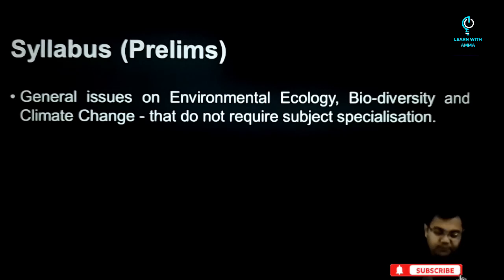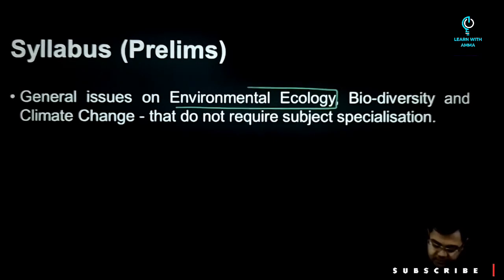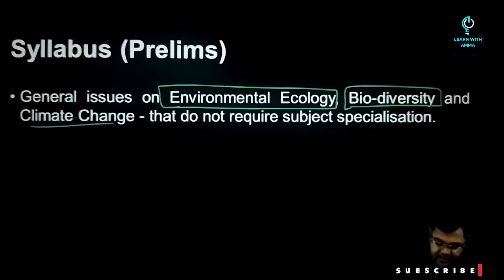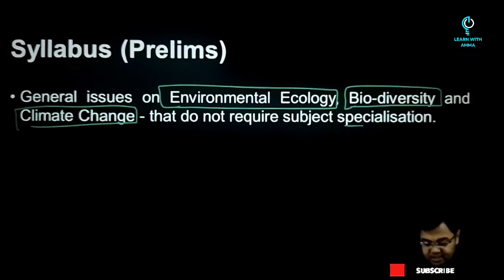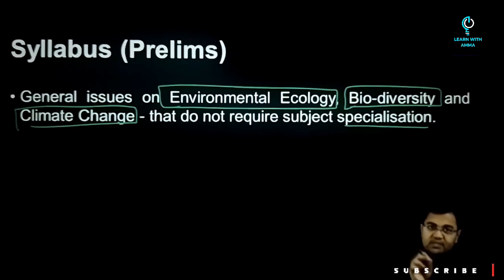So let's start. The first thing we see in your prelims paper is general issues on environmental ecology, biodiversity and climate change. Now what they have written is that it does not require subject specialization. So what they mean here is that we have to look at all these concepts, all these areas from the point of view of its basics, from the point of view of something that a layman should be able to understand. So you need not go into the technical details of the subject. What you just need to understand are the basics of all these areas.